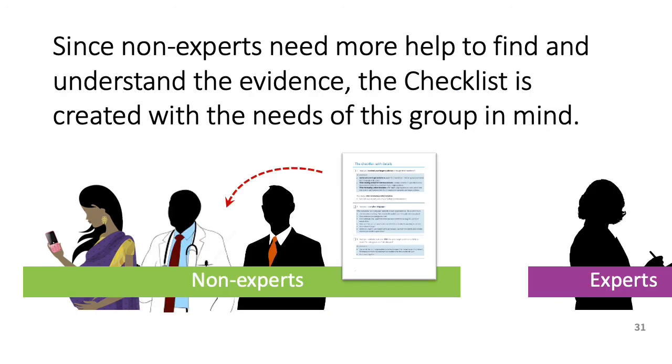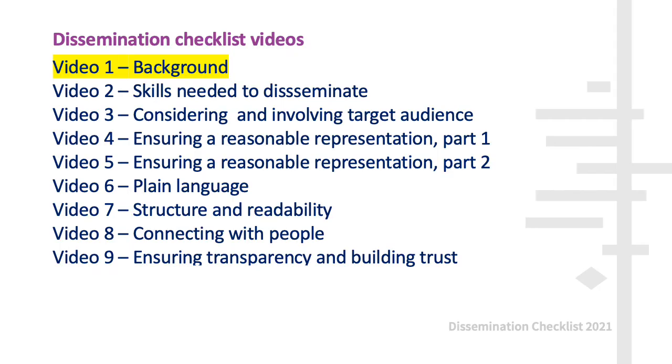More generally, it's clear that non-experts need more help than experts to find and understand evidence from systematic reviews, so we created the dissemination checklist with the particular needs of non-experts in mind. It's easy to forget just how expert we become ourselves and how that differs from what other people may know, the people we're trying to communicate with. Using this checklist can help you remember.